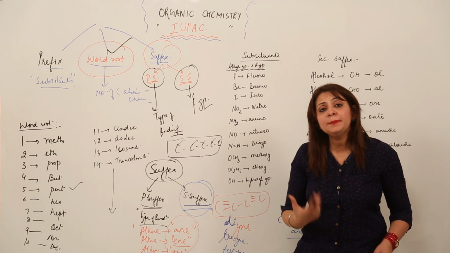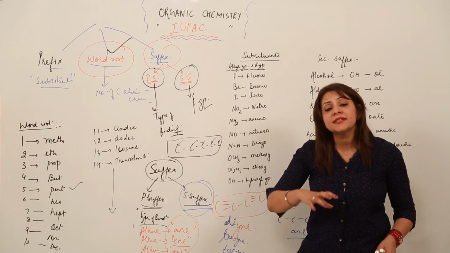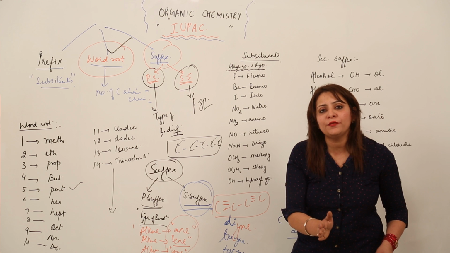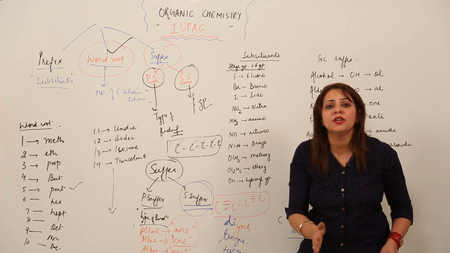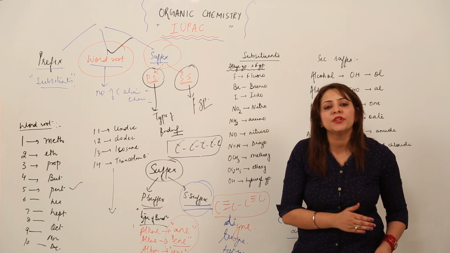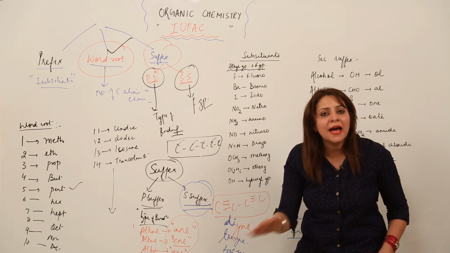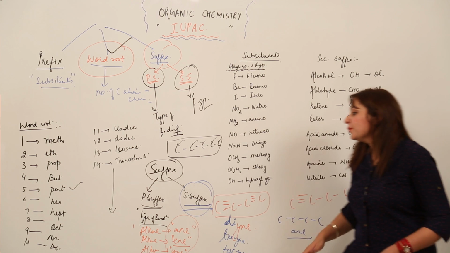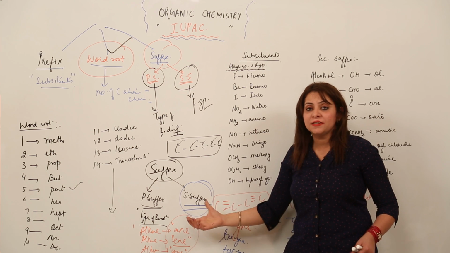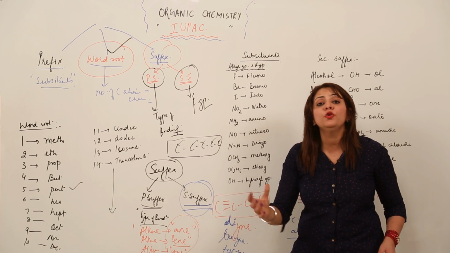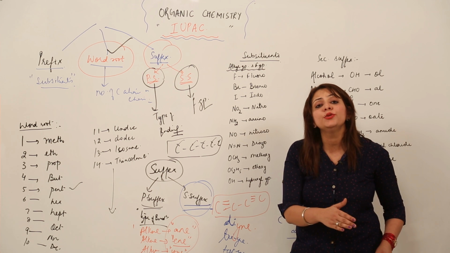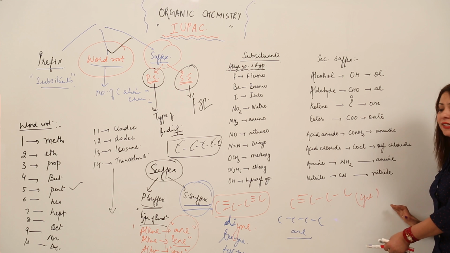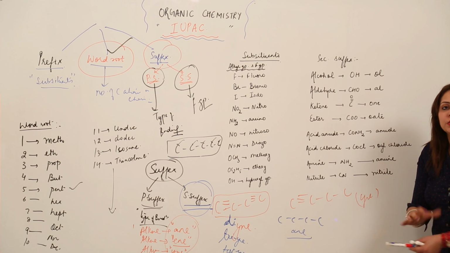So it is not compulsory that in an organic compound the secondary suffix is going to be present, right? If you have a secondary suffix, or if you have any functional group, then attach the secondary suffix to the primary suffix, and if you don't have any functional group, just end the name with the primary suffix, right? Because I want you to understand the secondary suffix, we are just considering a few functional groups and the suffix used for those functional groups accordingly. I've just listed them here. These are not all actually, these are few, right?